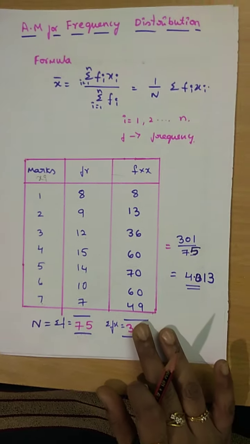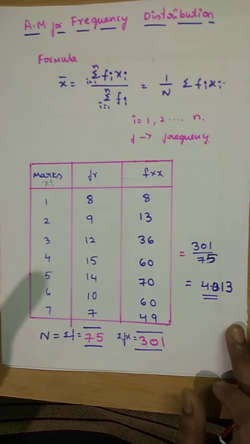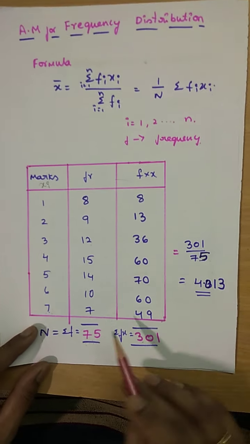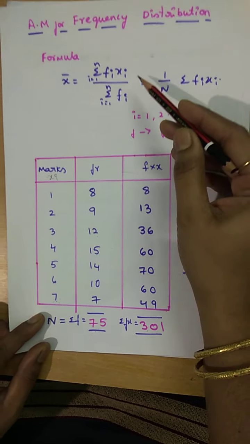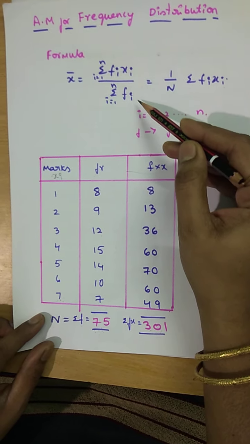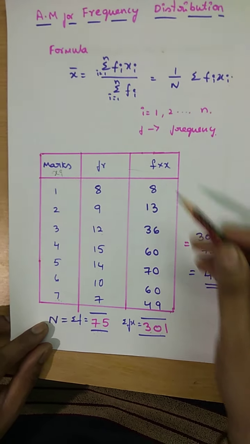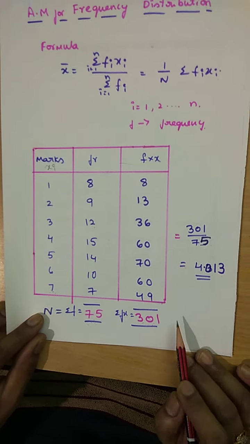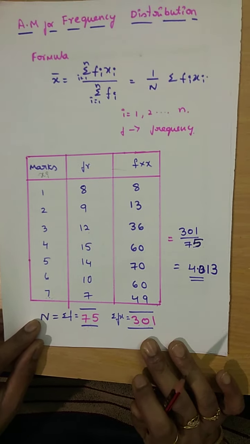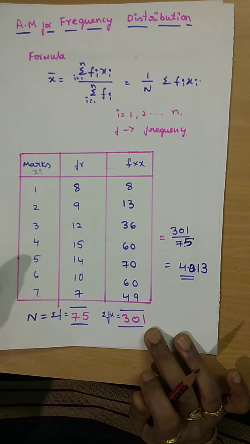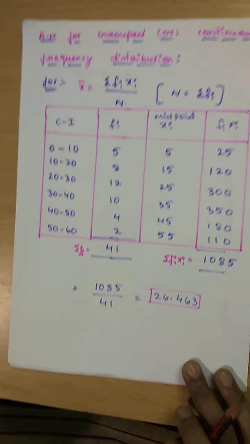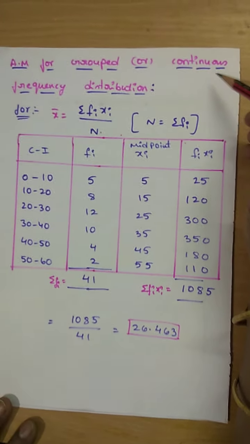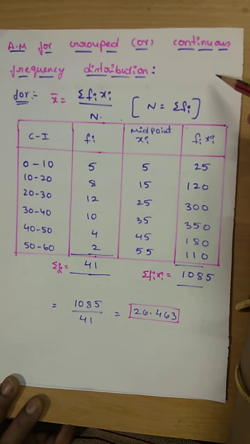And arithmetic mean for frequency distribution, meaning discrete data, I also explained using the formula summation fi xi divided by summation fi. By using this formula we find the arithmetic mean for a frequency distribution. I explained this in my previous class. Now I am going to explain arithmetic mean for grouped or continuous frequency distribution.